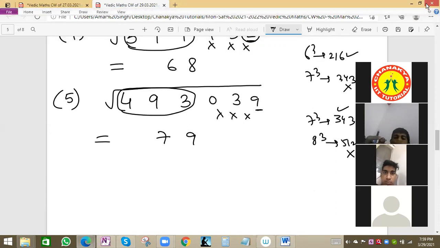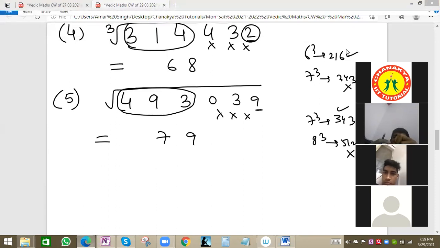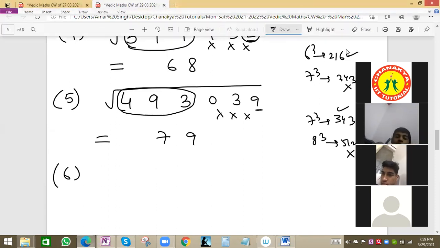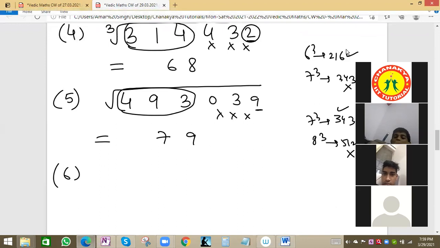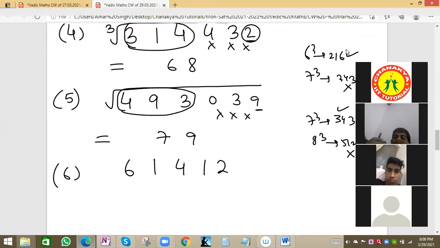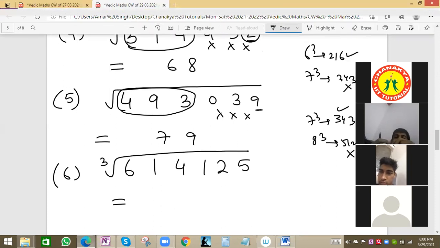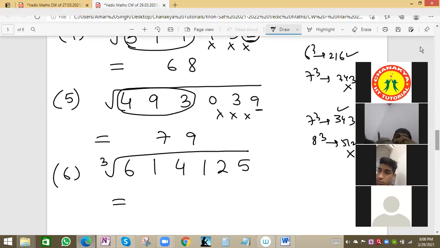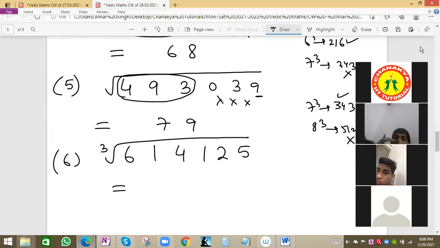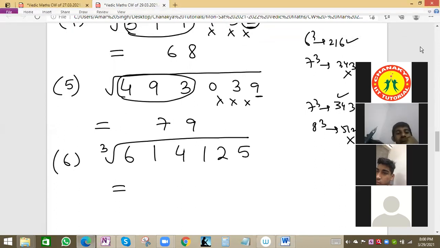Right, Xavier and Rashul, everyone is having the correct answer. Sixth one, number 6 question. We have the value 614125. We have to find the cube root. Correct, Prishi, very fast. Mohammed, Rashul, everyone having the right answer. Steve also, Pratusha, Prativa, everyone having the correct answer. So what is the value?